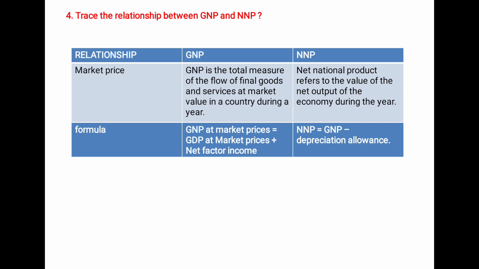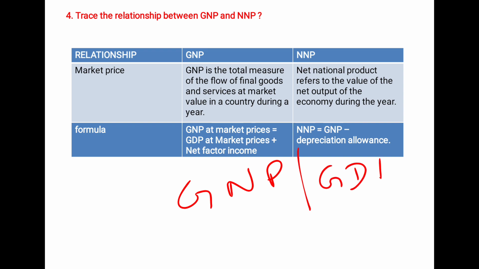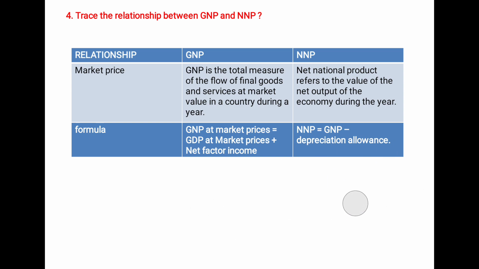So in the board exam they can ask you anyway. It can be GNP by GDP. They can ask you as NNP versus NDP, or they can ask you the other way around. It can be this way or it can be this way. Anyway, they can ask you. So get ready. Whichever way they are going to ask, you should write what it is and then you have to write the formula for it.